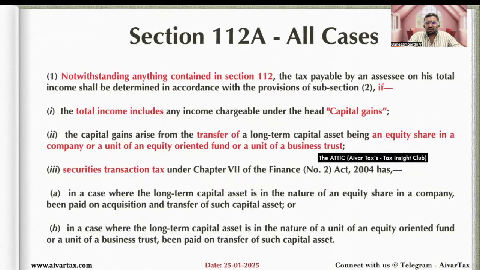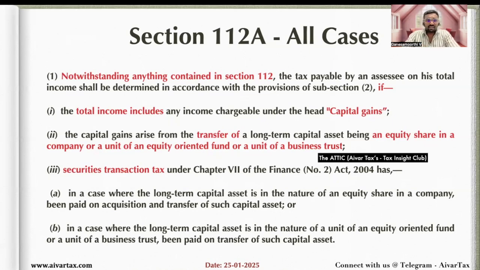So next we are going to discuss section 112A. Notwithstanding anything contained in section 112, tax payable by an assessee on his total income shall be determined in accordance with the provisions of subsection 2. So even though section 112 says 20% or 12.5% rate for various scenarios, if the conditions mentioned in section 112A subsection 1 are satisfied, then the tax rate will be calculated as mentioned in subsection 2 of section 112A.